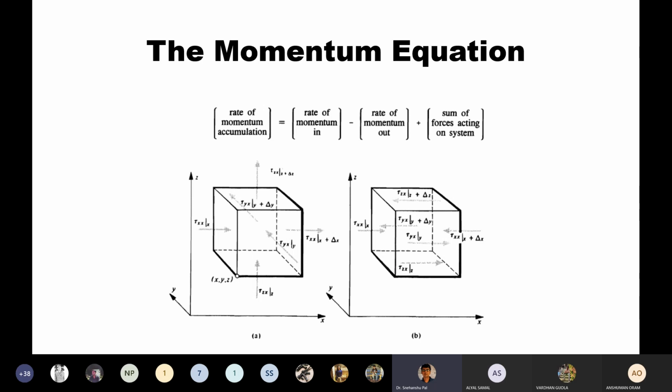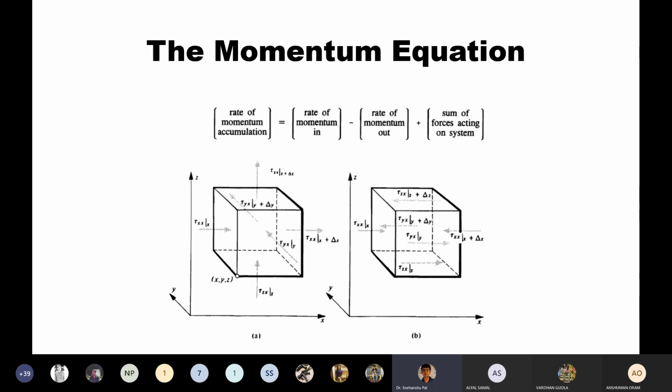And if you add the sum of the forces acting on the system, you get the actual momentum conservation of that system, and then you can formulate the momentum equation.